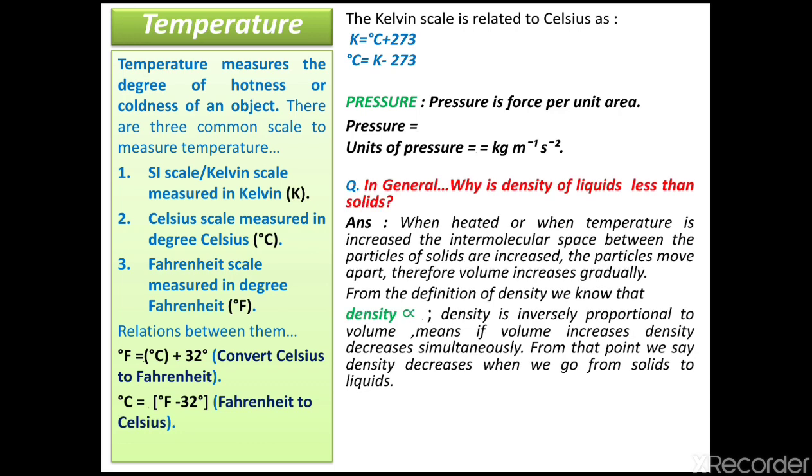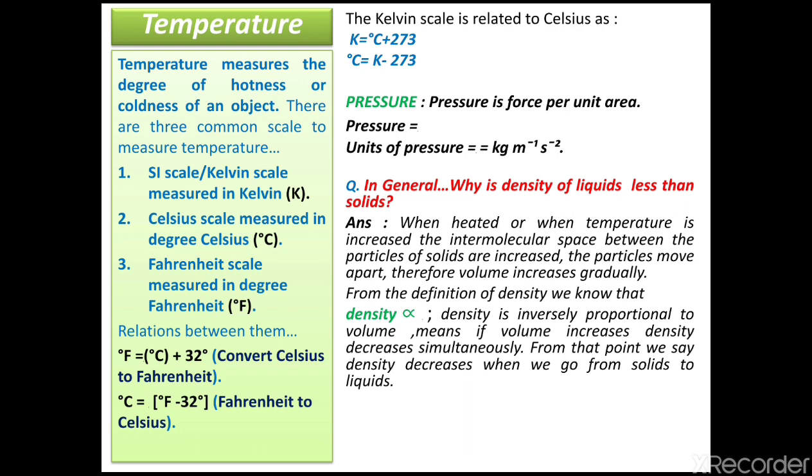Here is an interesting question. In general, why is the density of liquid less than solid? When the temperature is increased, the intermolecular space between particles of solid increases. The particles move apart, therefore volume increases gradually. From the definition of density, we already know that density varies as 1 by volume, meaning density and volume are inversely proportional to each other.